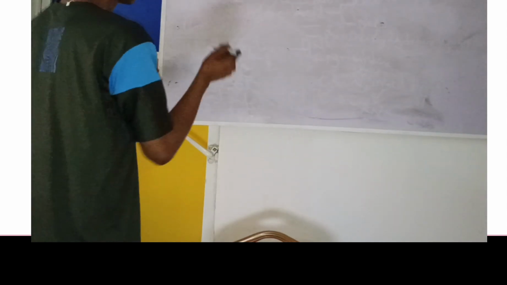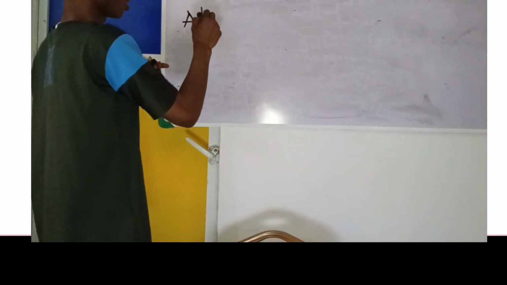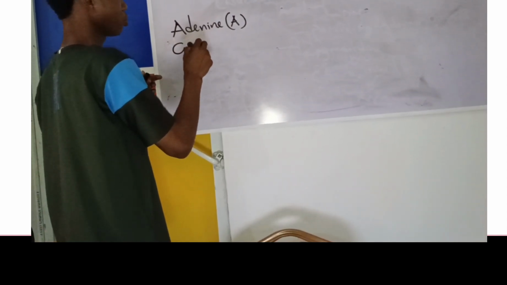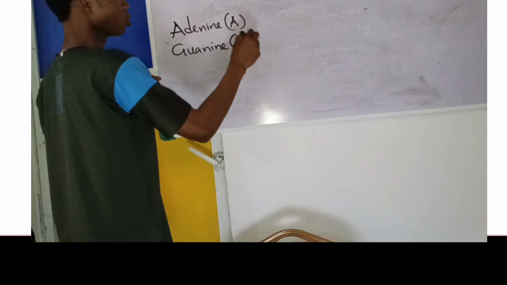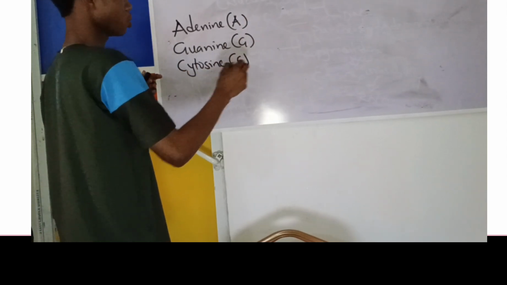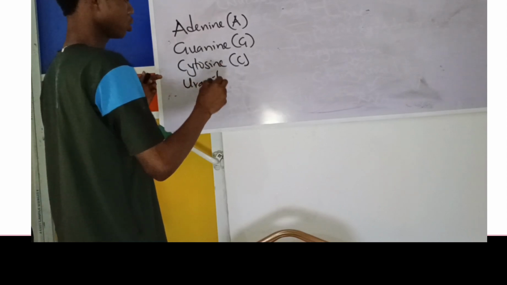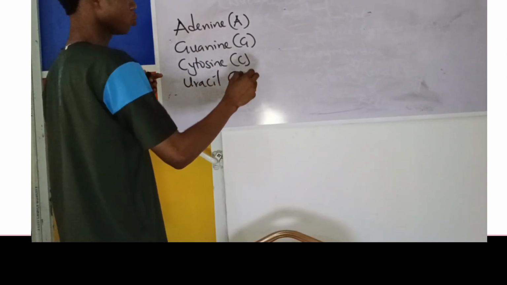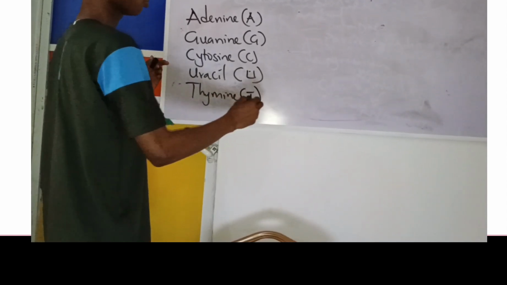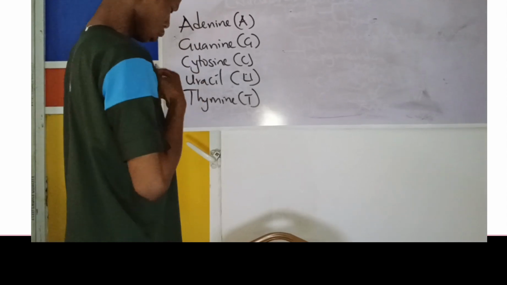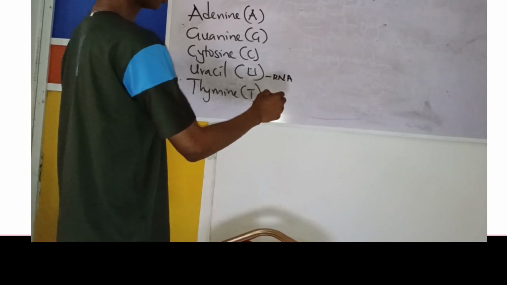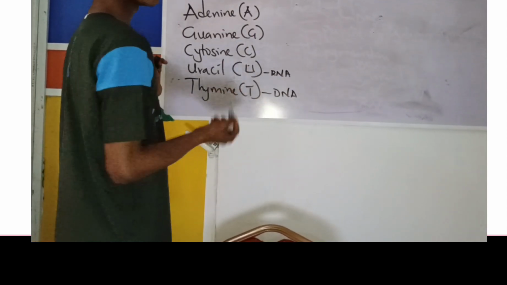The bases are adenine, that's A. Guanine, that's G. Cytosine, that's C. Uracil, that's U. And thymine, that's T. Now, we said this one is only found in RNA and this one is only found in DNA. Why the other ones can be found in any of them?